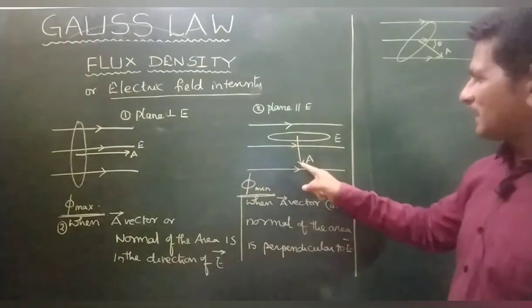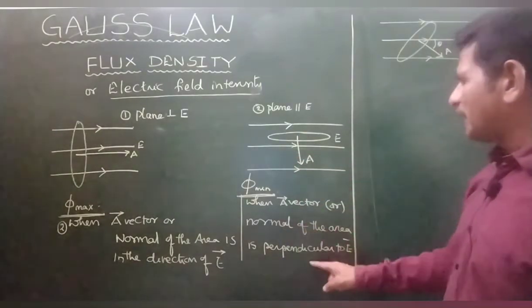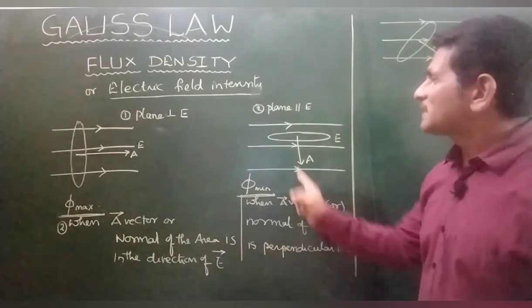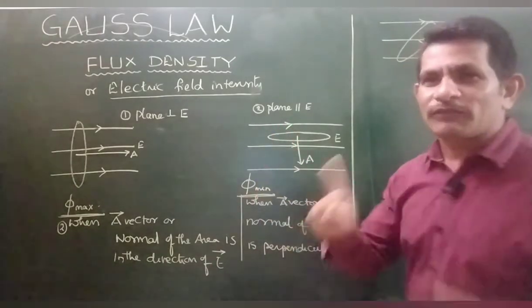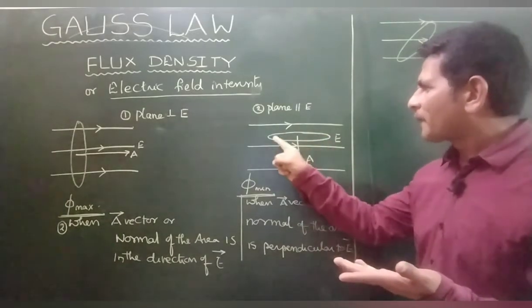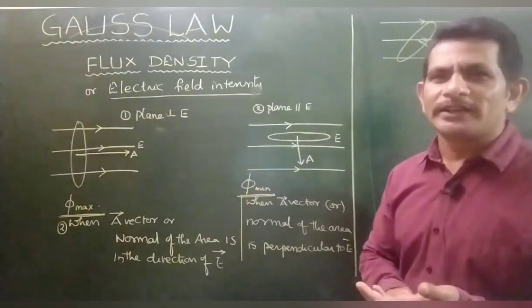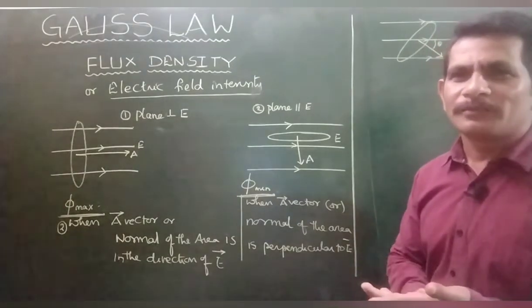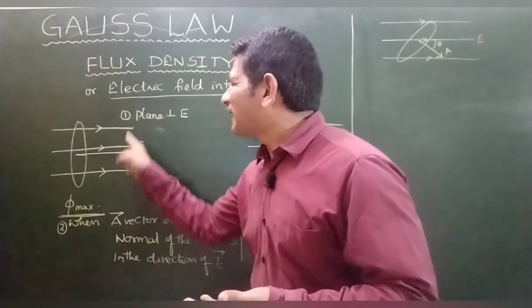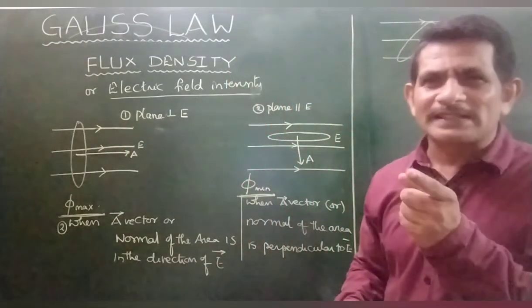When the area vector or normal of the area is perpendicular to E, flux is minimum.